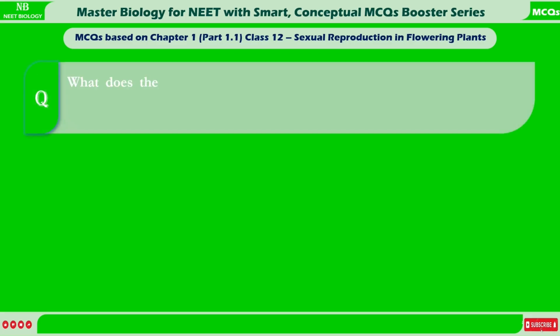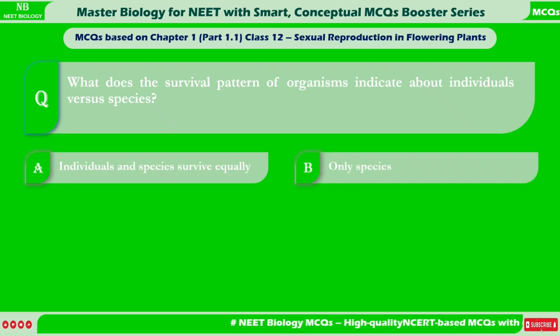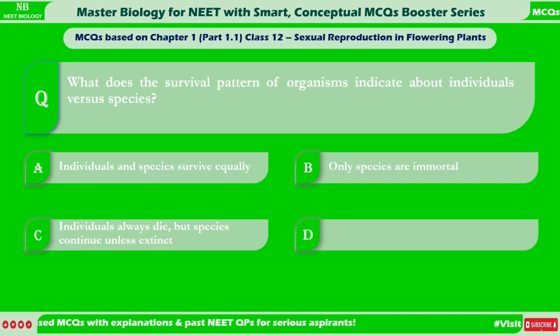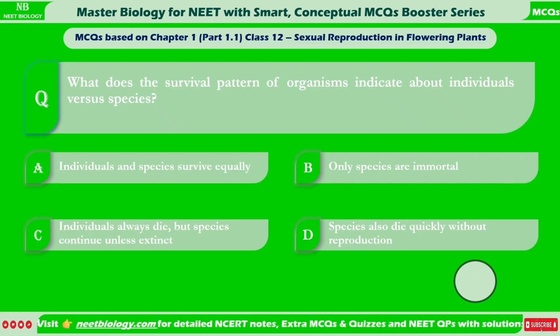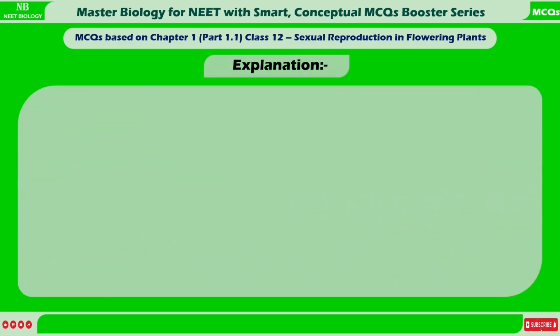What does the survival pattern of organisms indicate about individuals versus species? A. Individuals and species survive equally. B. Only species are immortal. C. Individuals always die, but species continue unless extinct. D. Species also die quickly without reproduction. Correct answer is C. Individuals always die, but species continue unless extinct.